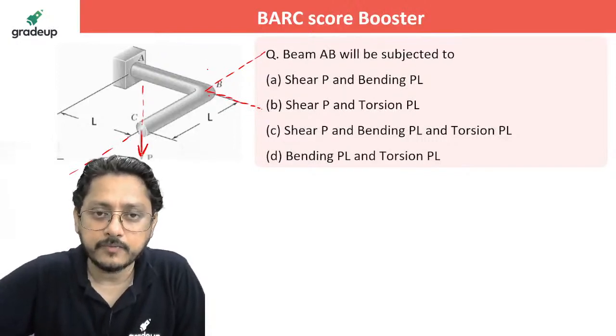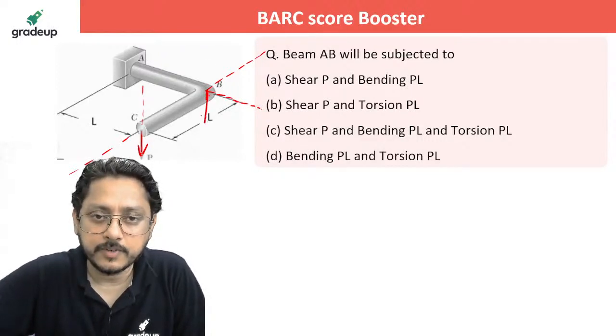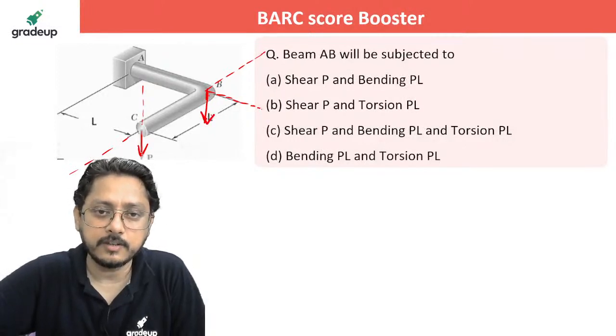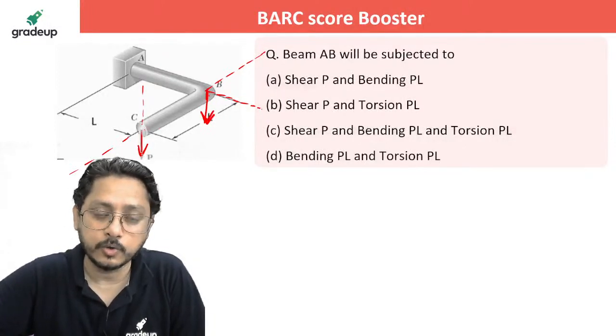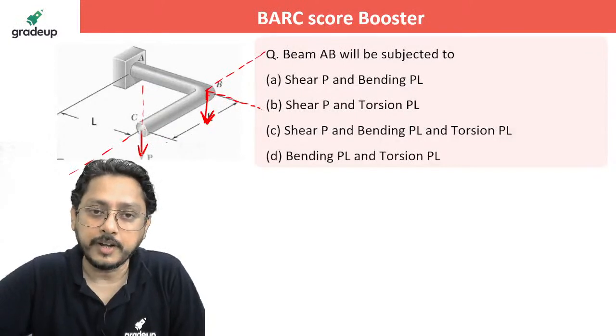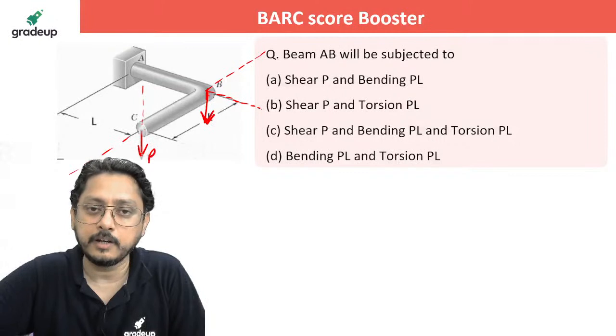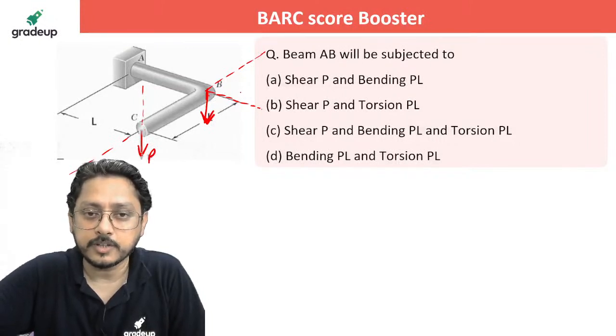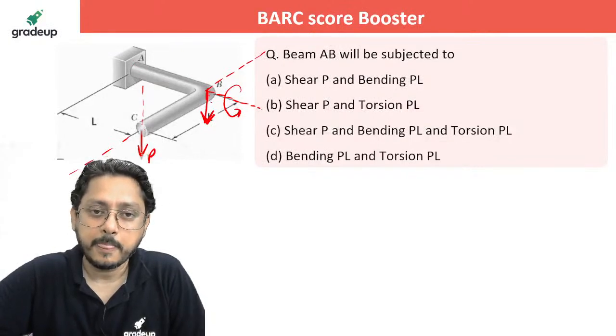If you parallelly shift the load, it was actually rotating about this joint. The length was L, so P into L is going to rotate. That rotation will provide the torsion or twist to the beam AB, right?